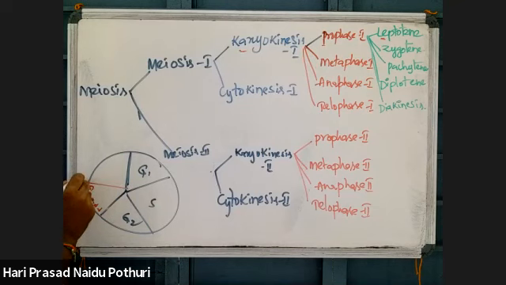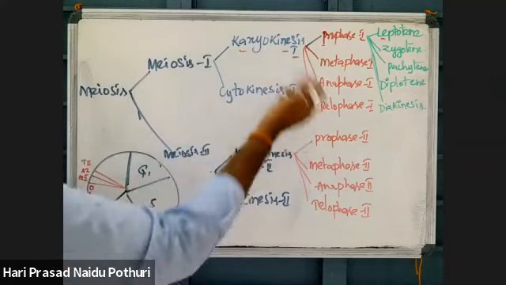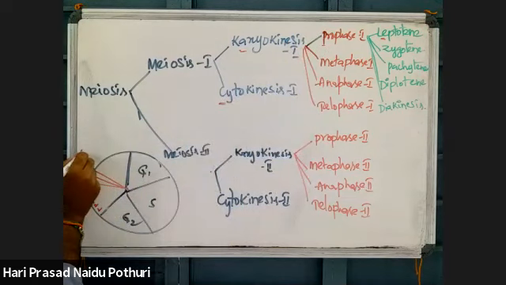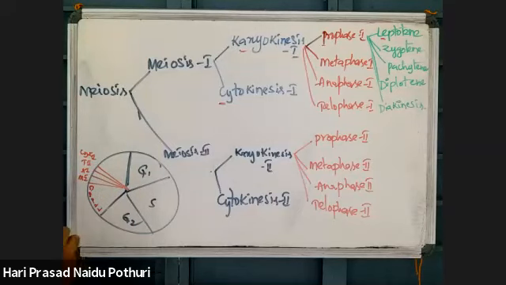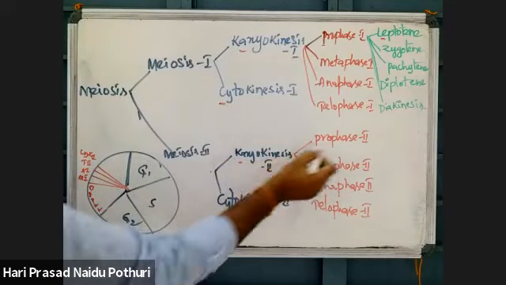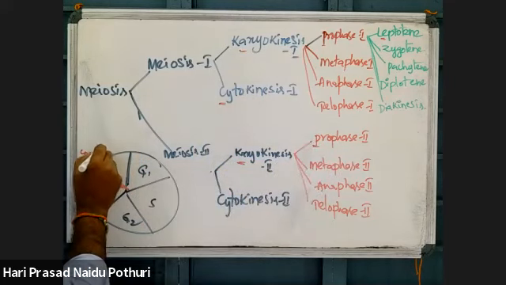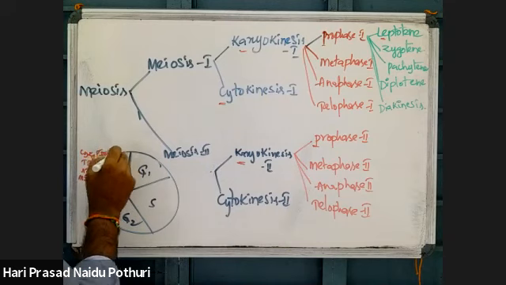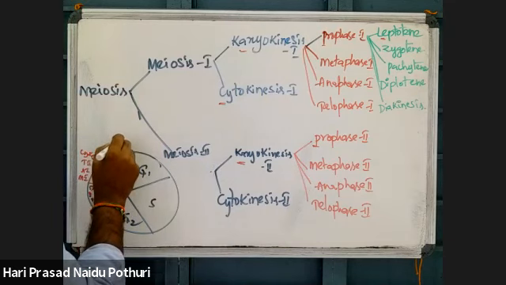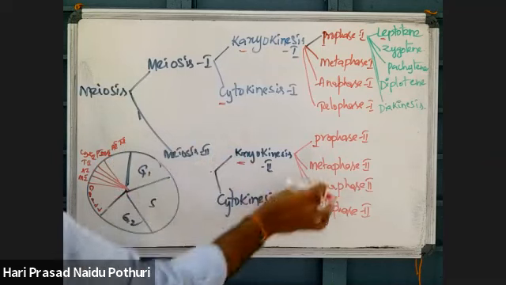Then metaphase 1, anaphase 1, telophase 1. After that, cytokinesis 1. After that, karyokinesis 2 will begin: prophase 2, metaphase 2, anaphase 2, telophase 2.